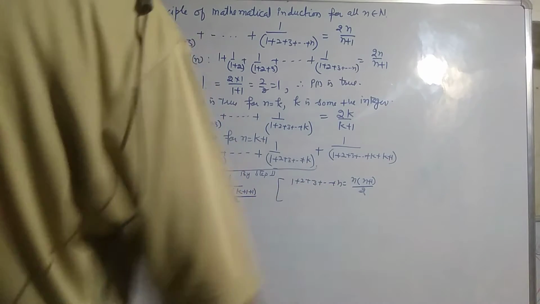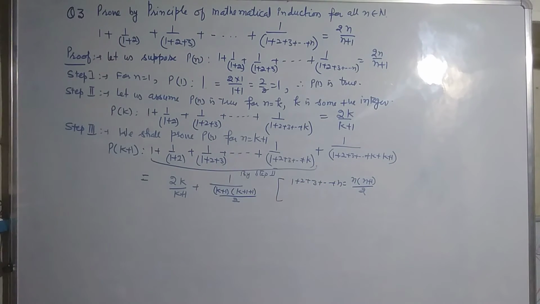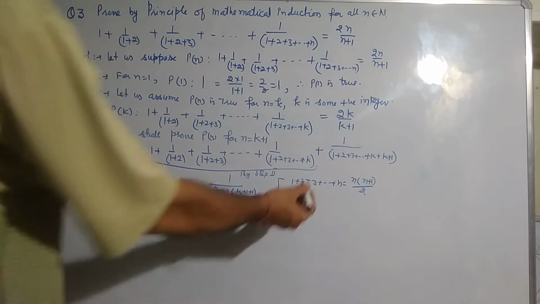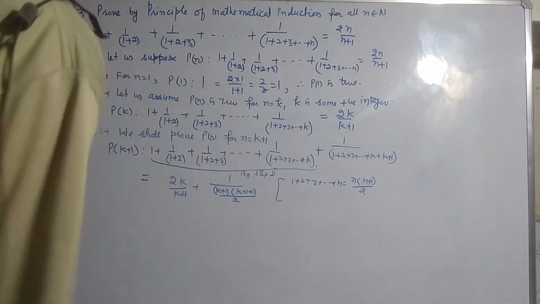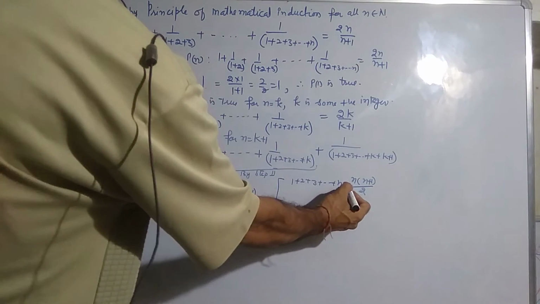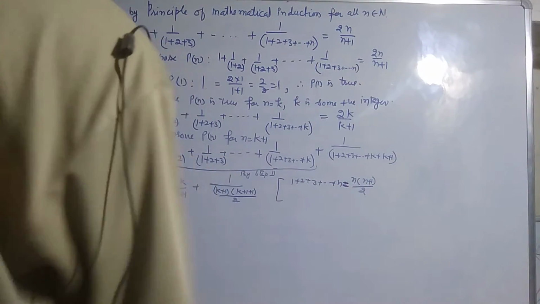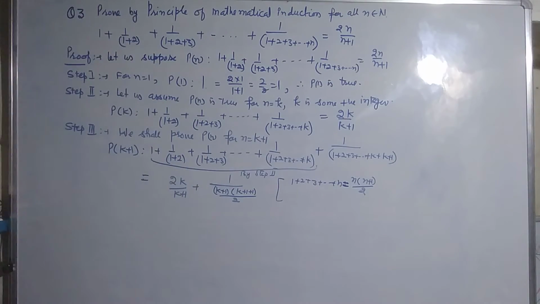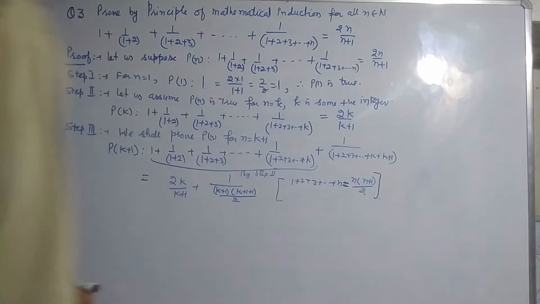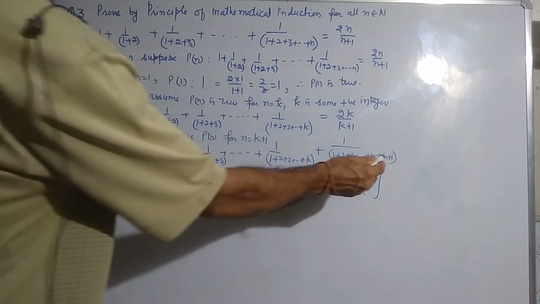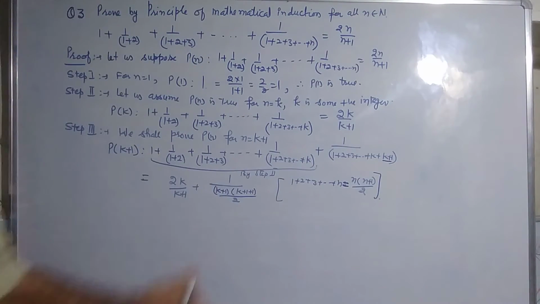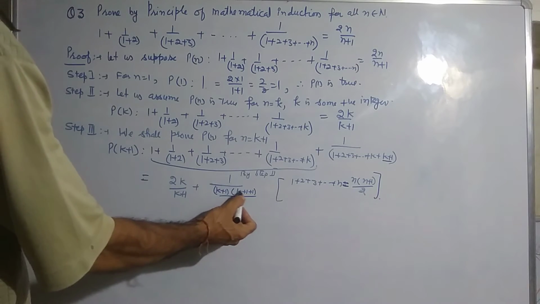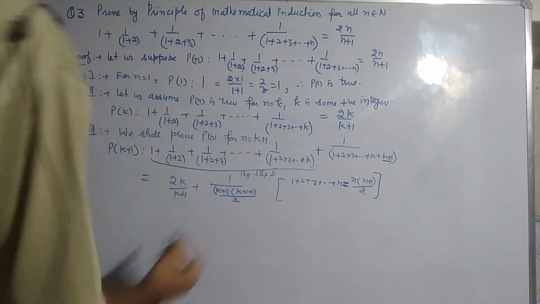Because this is an arithmetic series, the common difference is 1, the first term is 1, and the total number of terms is n. So the value becomes n(n+1)/2. Now here n is k+1, the number of terms is k+1, so (k+1)(k+1+1)/2.